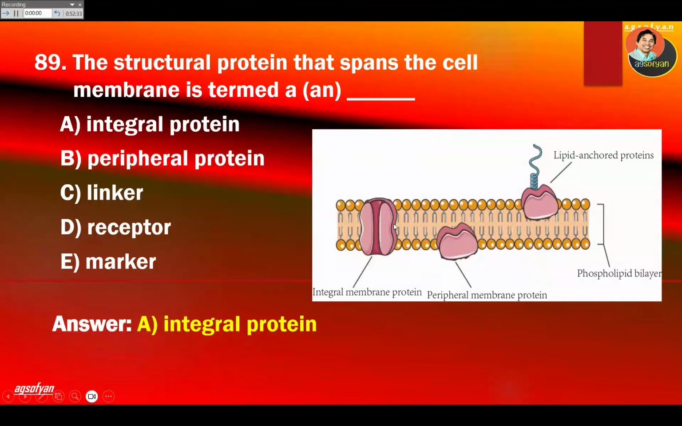Okay, so look at this one. The A over here, the left one, is the integral. The other two are peripheral.